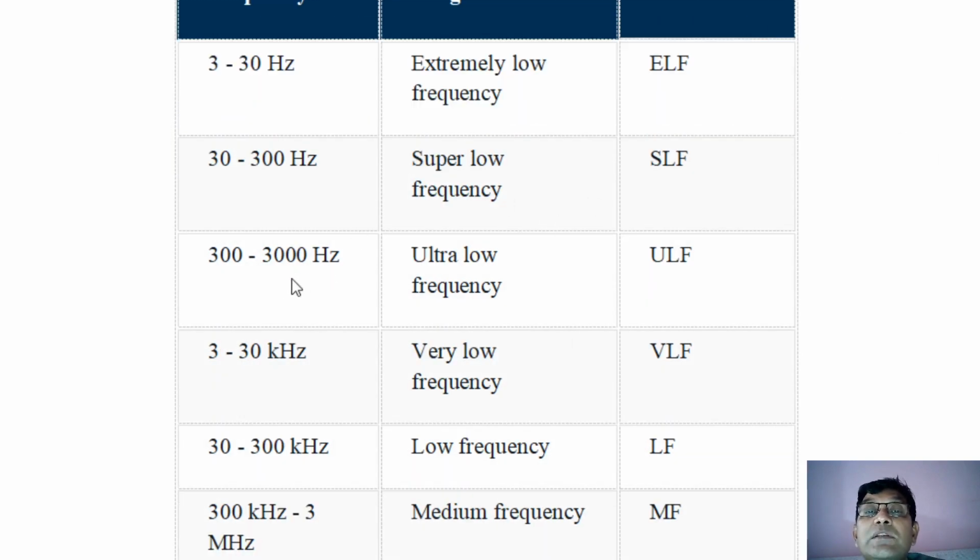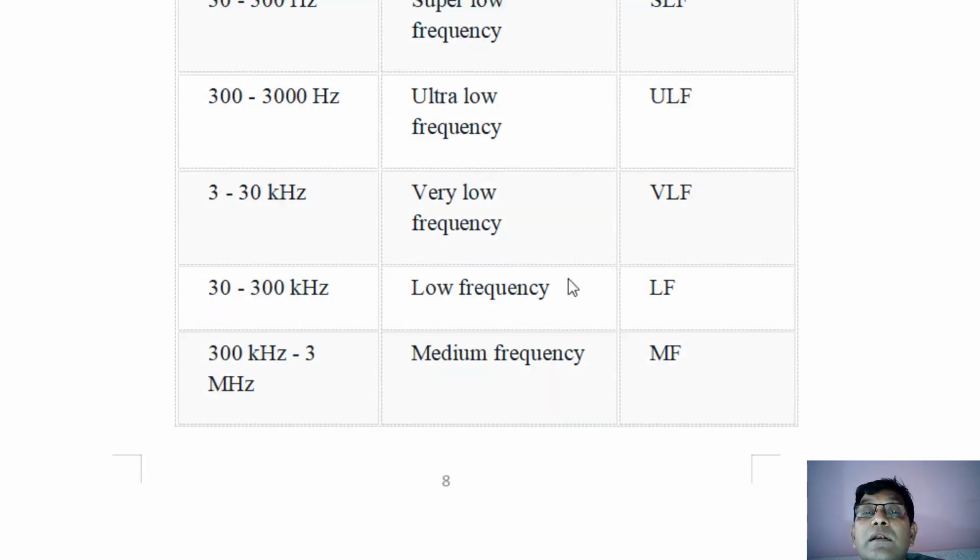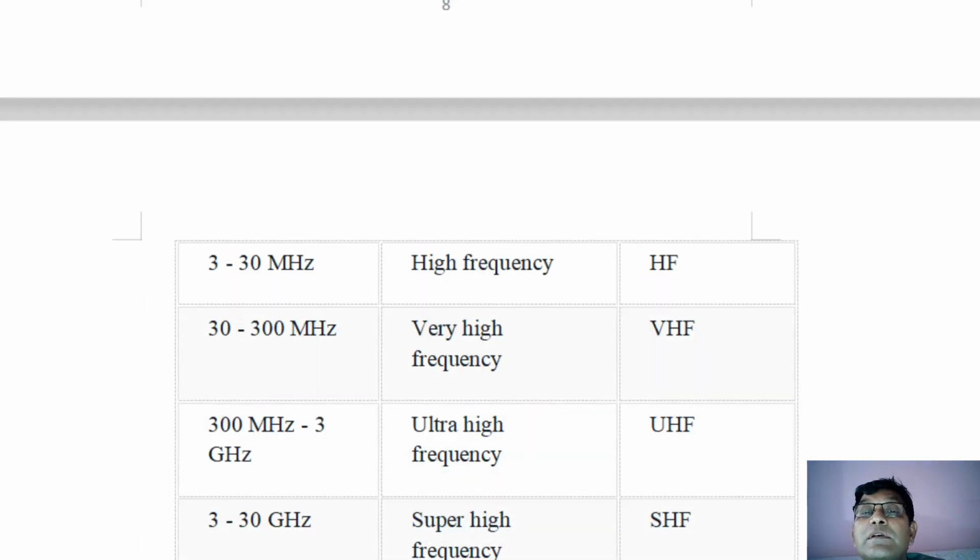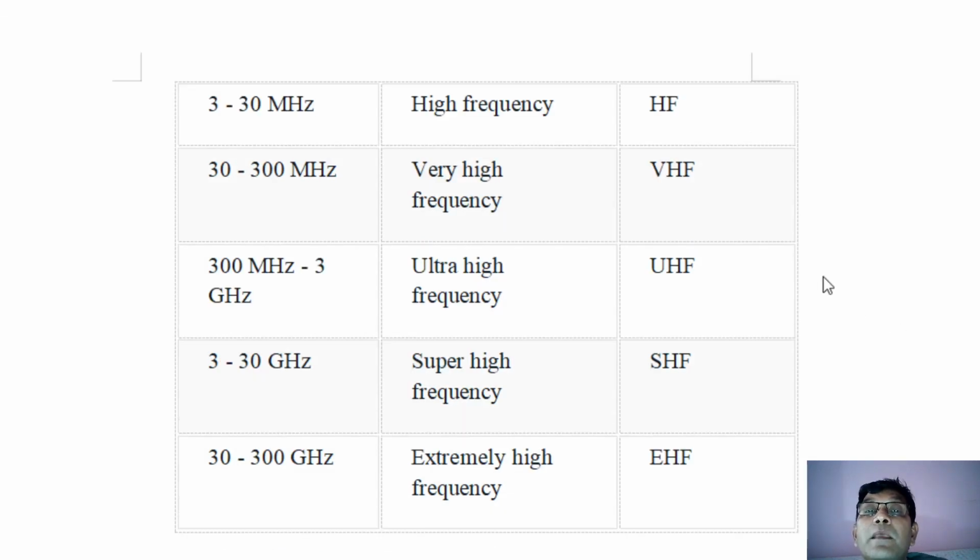Next is 3000 hertz, meaning 3 kilohertz, to 30 kilohertz. 3 kilohertz multiplied by 10, very low frequency, VLF. Then 30 kilohertz to 300 kilohertz, low frequency, LF. Like that you can understand, and you will come to the medium frequency, and after this there is the last band, 30 gigahertz to 300 gigahertz. This is called extremely high frequency.